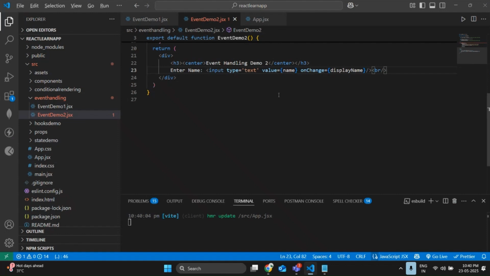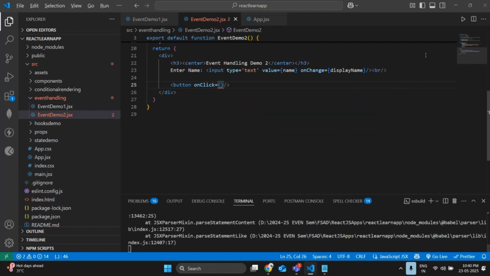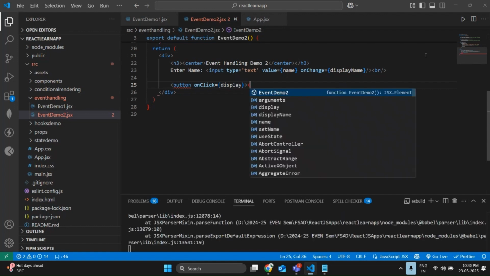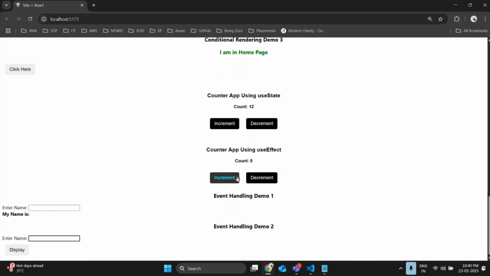Next, what I need to do now is enter. I want to show you some button. I will provide a button with onClick equal to display. Meanwhile, let me close this button. I will name this button as the display button. It's something like, see, enter name, and I displayed one name here.